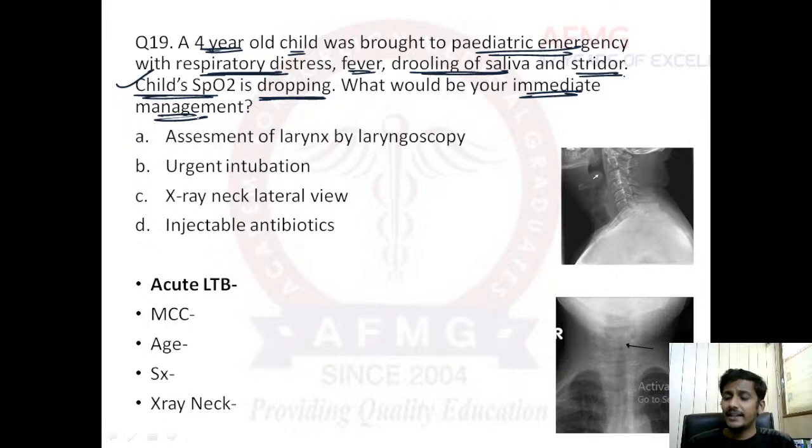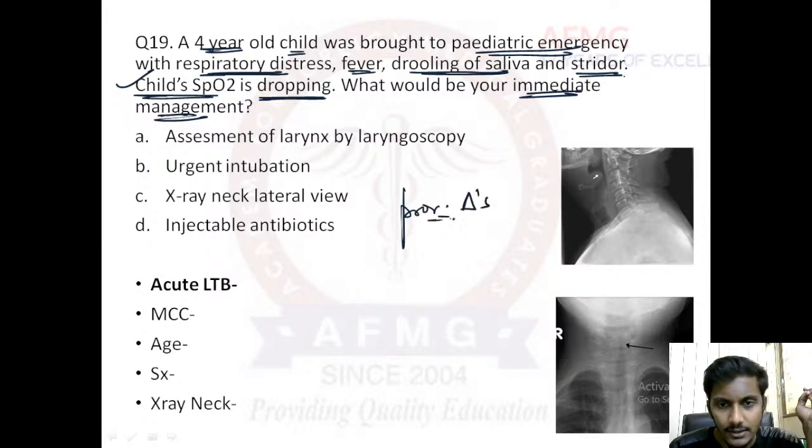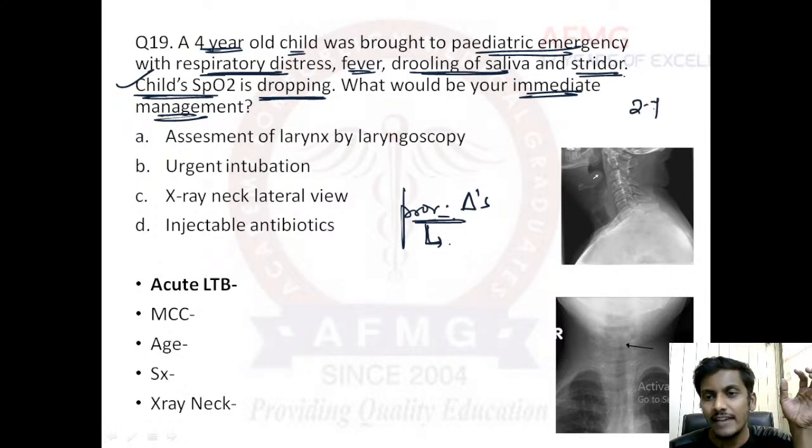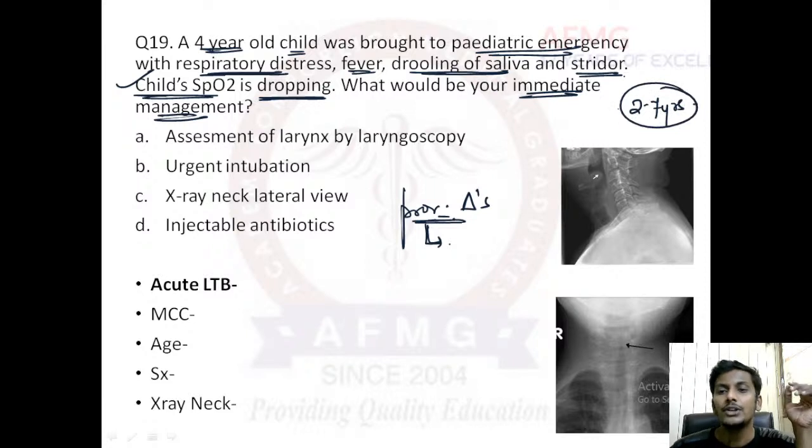So what are you suspecting in this case? What is the provisional diagnosis in this case? The provisional diagnosis in this case is a pediatric airway emergency, which is very common between 2 to 7 years of age. Here the child is 4 years of age.